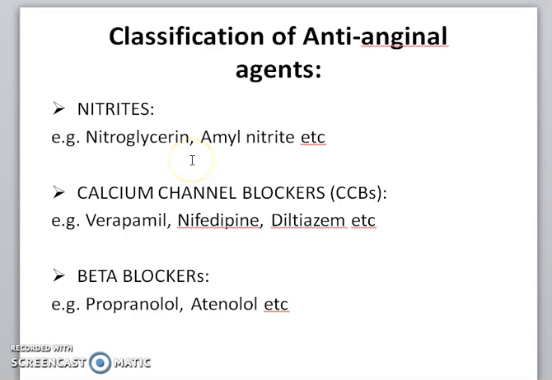These are the various classes of anti-anginal agents. First, nitrite derivatives, for example nitroglycerin, amyl nitrite, etc. Calcium channel blockers, specifically verapamil, nifedipine, diltiazem, etc. Beta blockers, examples propranolol, atenolol, etc.